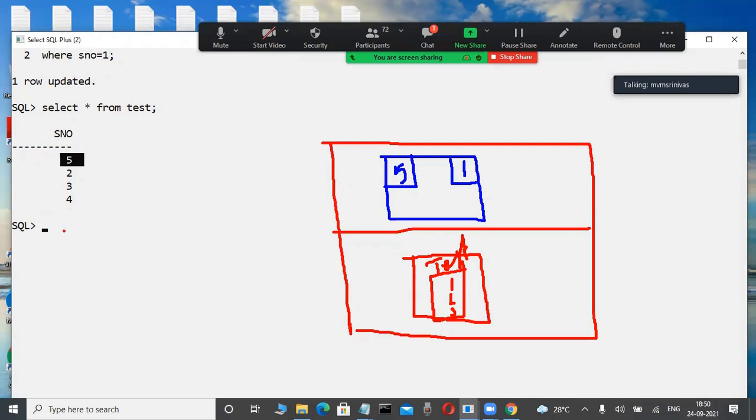Suppose you go to an ATM center, and you have a balance of 10,000 rupees. You withdraw 3,000 rupees. The remaining balance is how much? 7,000 rupees, permanently stored in the hard disk.